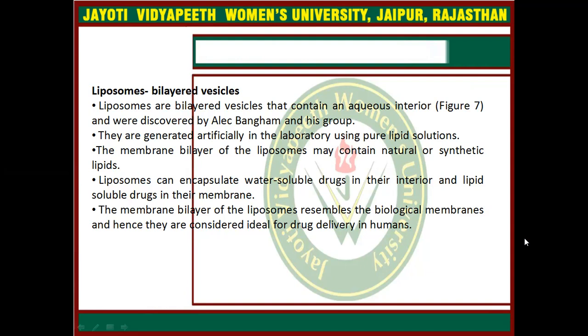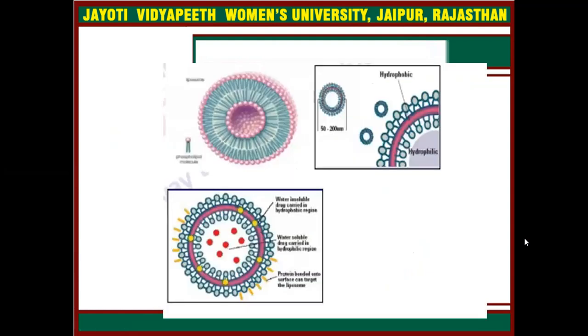Liposomes can encapsulate water-soluble drugs in their interior and lipid-soluble drugs in their membrane. The membrane bilayer of the liposome resembles the biological membranes, and hence they are considered ideal for drug delivery in humans. This is the liposome structure.